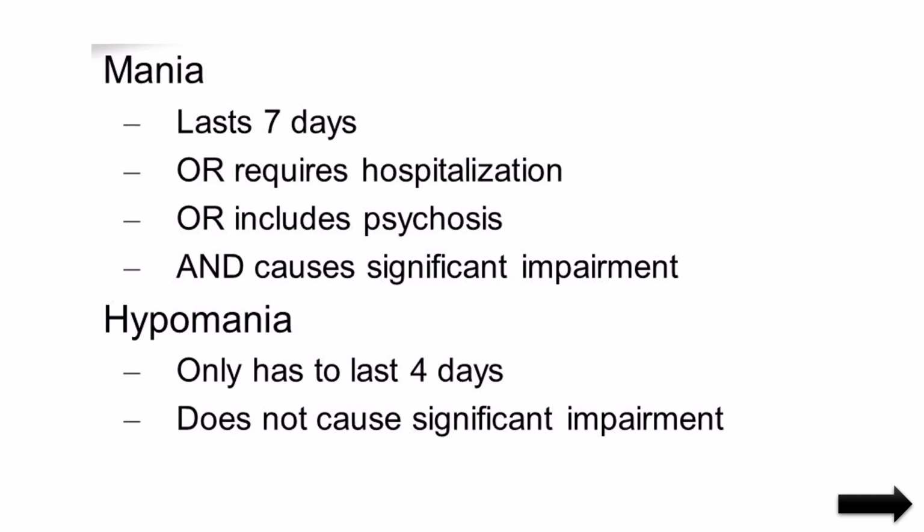He may hit others, he may hit himself, and he is not like usual persons, so we cannot keep him in front of society. So to control him temporarily we need to hospitalize him, and after treatment we can take him home. And it includes psychosis; sometimes, as I said, it includes psychotic symptoms also, and causes significant impairment, so many abnormal activities will be there.